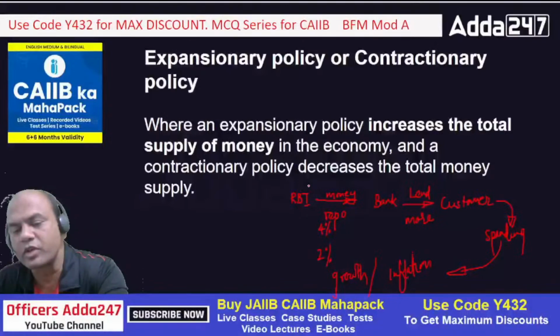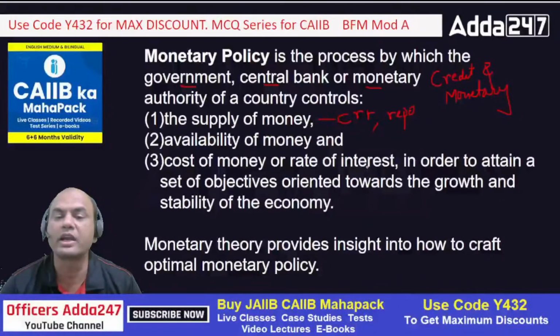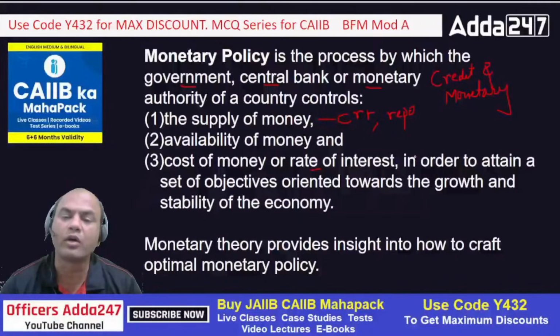So coming back, see this availability of money, cost of money or the rate of interest. Here, rate of interest and cost of money will always be decided by these two factors only, CRR and repo. Always, mainly repo. In order to attain a set of objectives oriented towards growth and stability of the economy. Okay, I am saying repo.